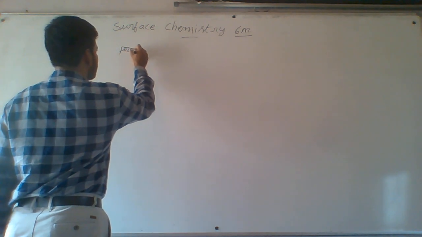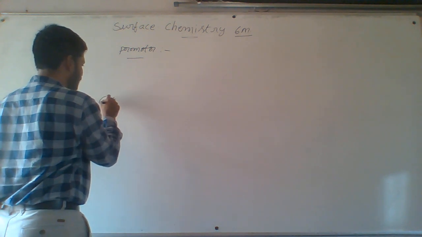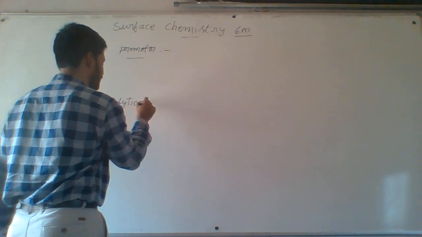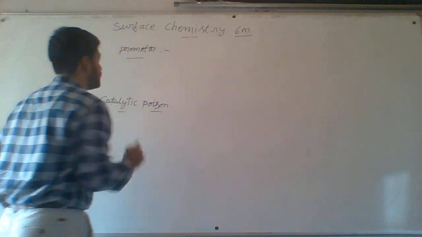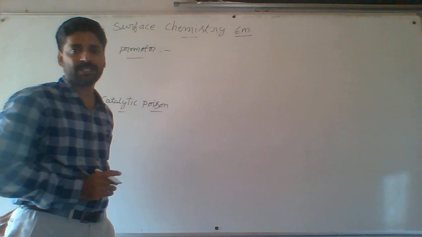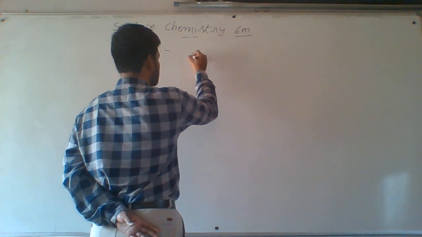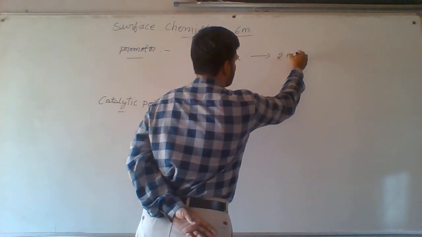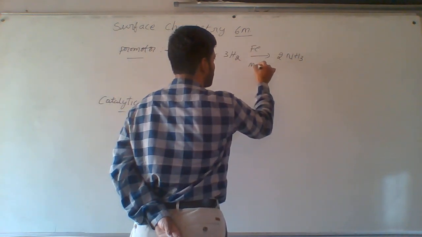First one is promoter. Another one is catalytic poisoning, or catalytic poison. What is a promoter? Actually, Haber's process: the manufacturing of ammonia is called Haber's process. Haber's process means N2 + 3H2 gives 2NH3. Here iron is a catalyst, and molybdenum acts as a promoter.